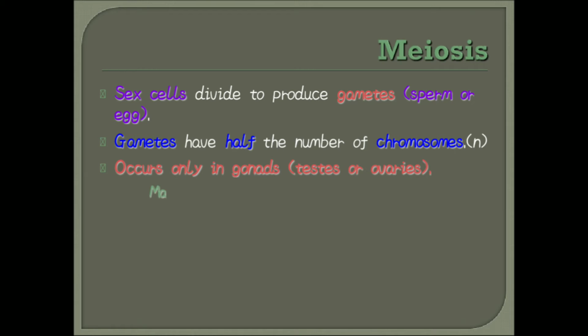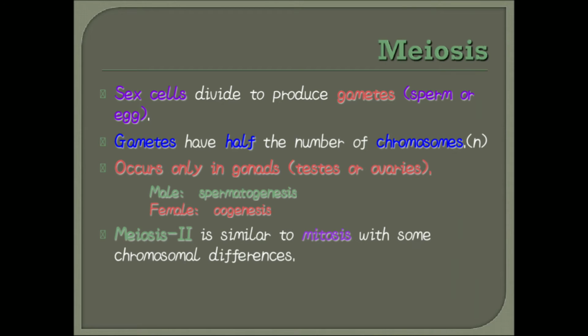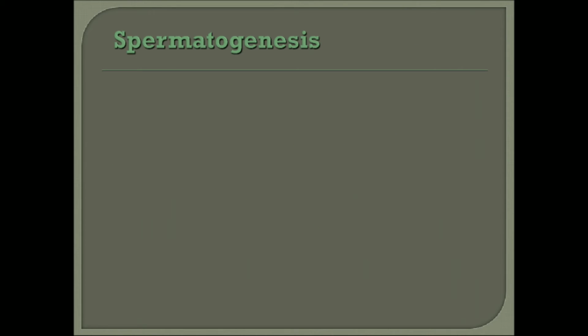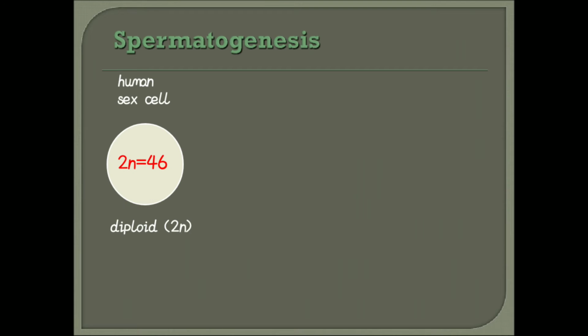The formation of sperm is called spermatogenesis, and the formation of ova is called oogenesis. Meiosis second is exactly similar to mitosis, which we have studied earlier, with little changes in chromosomal differences. Now let us discuss spermatogenesis.